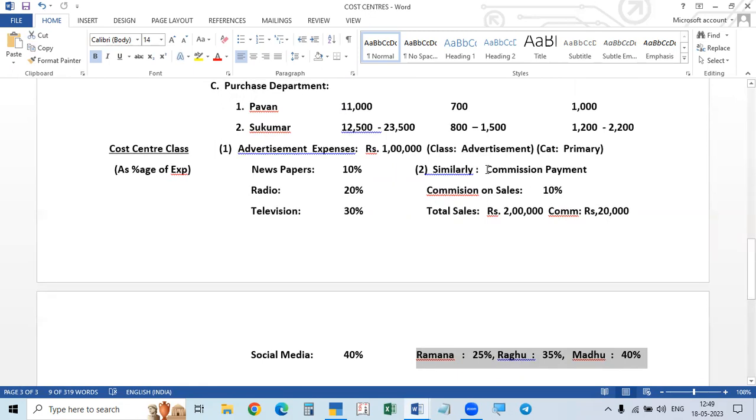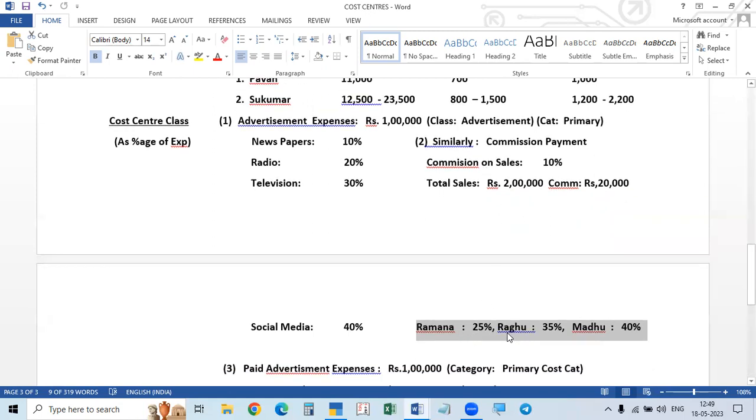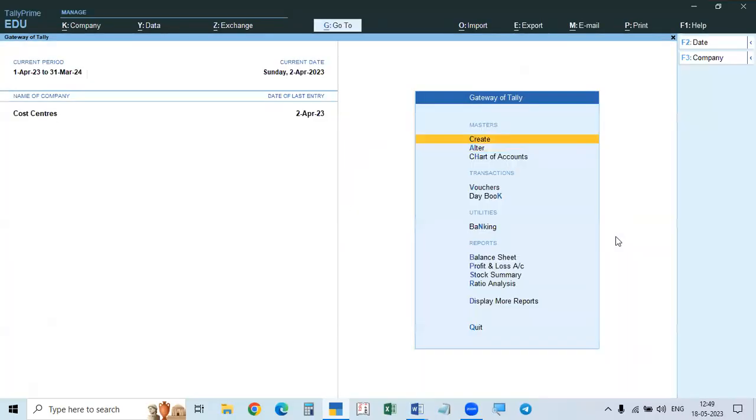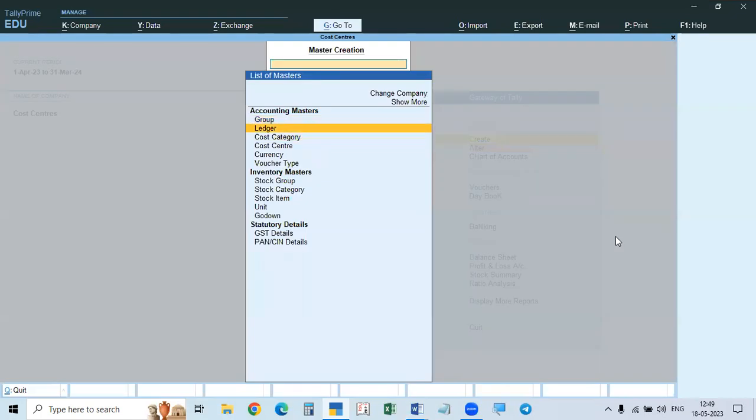So salesman commission is the cost center class we have to take. That is divided as percentage. And there is no cost category, so we take it as primary. And then the cost centers are Rama and these three people. So in this case, how to make it? First of all, we have to create the cost center class.